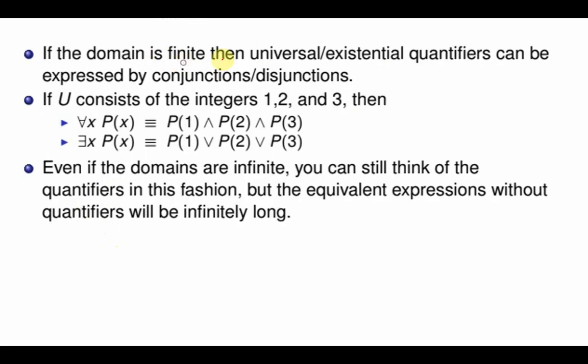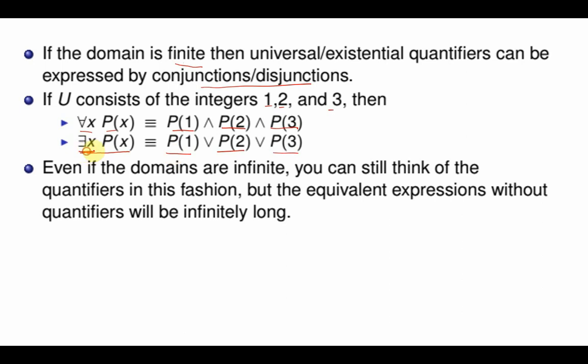If the domain is finite, this is a very important point, then the quantifiers can be represented by conjunction or disjunction. Say for example, if the domain has only 3 numbers, 1, 2 and 3, then for all x p(x) means p(1) is true and p(2) is true and p(3) is true. Existential quantifier means if I say there exists x p(x), then p(1) is true or p(2) is true or p(3) is true.